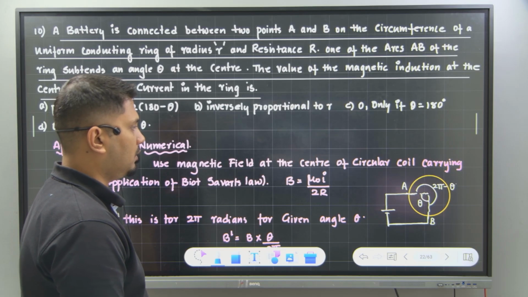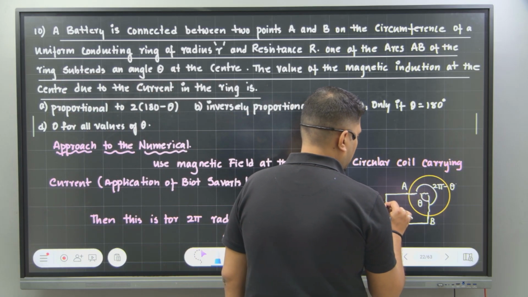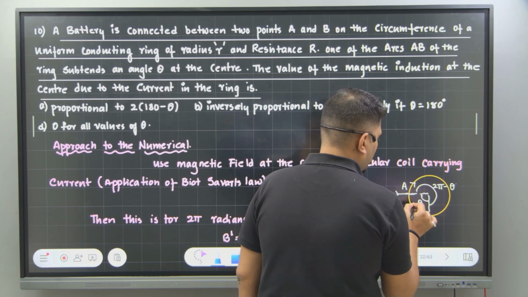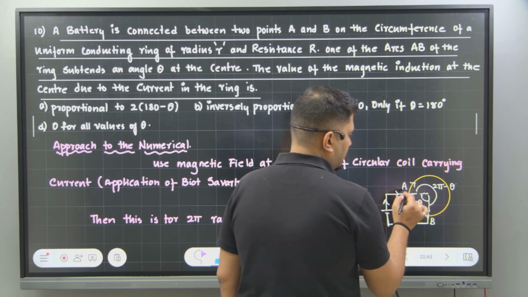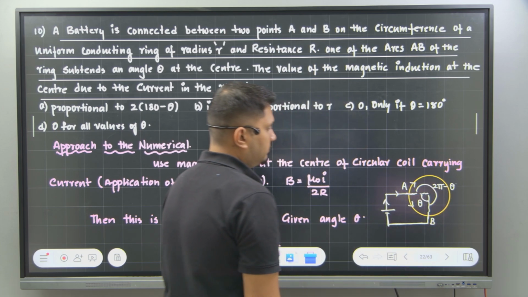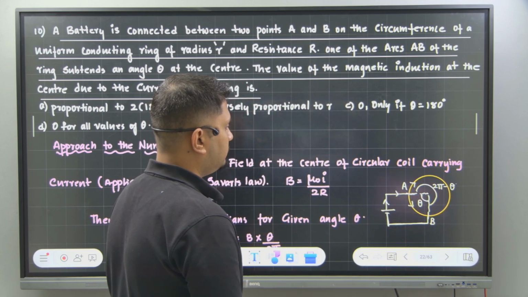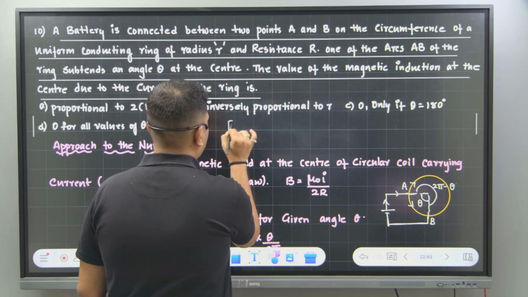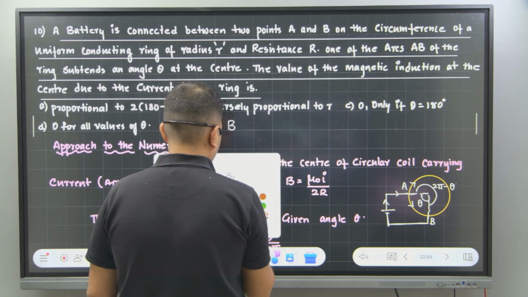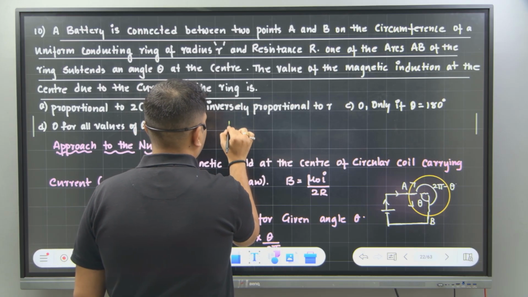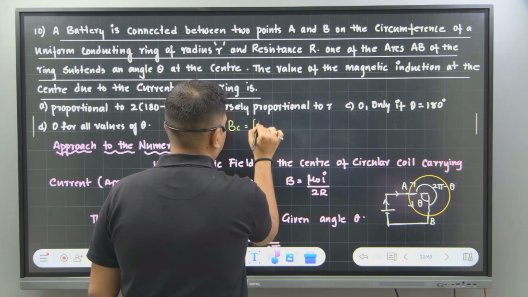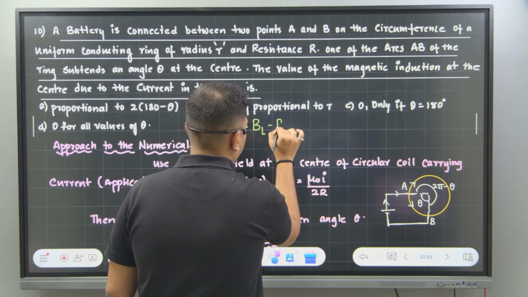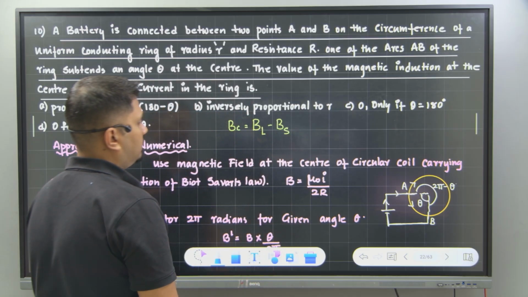Yes or no? Yes. Now, let's say, for example, the battery is there and the current is going like this. Then the current gets divided into 2 parts by Kirchhoff's law. One will go like this, one will come like this. Correct? Perfect. So the net magnetic field at the center is equal to the magnetic field produced by the bigger arc, that is the large arc, minus the magnetic field produced by the smaller arc. I'll write it down like this.